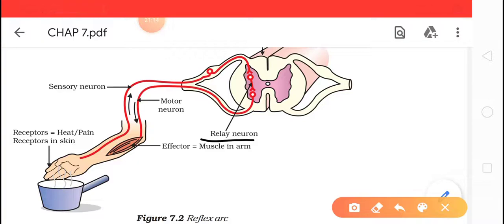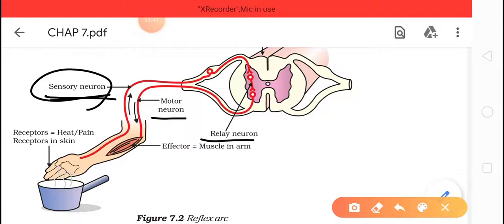So between sensory and motor, one more neuron is present, that is relay neurons. And what it will do, it will take the message from sensory neuron, read the message, analyze the message, get the answer.